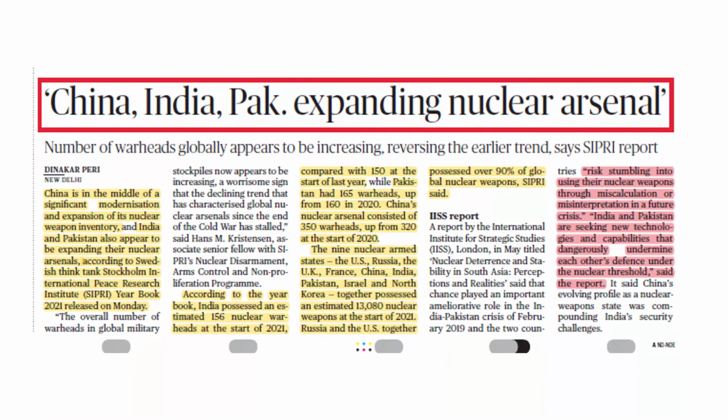Next is China, India, Pakistan expanding nuclear arsenal.